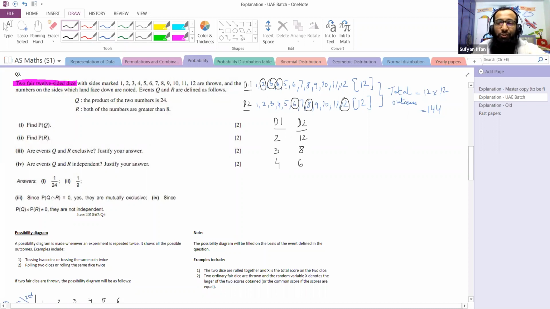With 5, there are no possibilities. Then with 6, here comes 4, so we take 6, 4 as well. Then 8, 3 as well. Then 12, 2 as well.